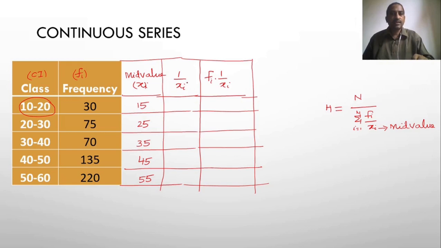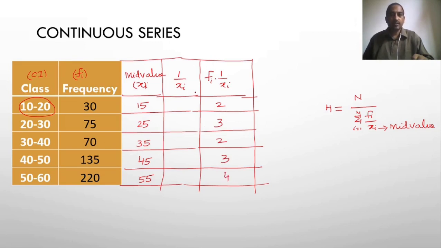So no need for calculation of this one. If you want, you can separately calculate the 1 by xi value, or else directly fi by xi. Fi by xi is 30 by 15, that is 2. 75 by 25, that is 3. 70 by 35, that is 2. 135 by 45, that is 3. 220 by 55, that is 4.